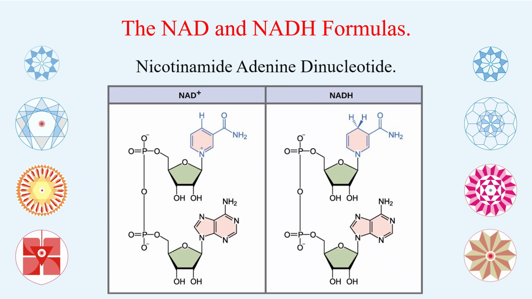You can see on the left, on the nucleotide, this particular niacinamide has only one H. On the right side, the niacinamide has two H, not one, and that's why it is NADH. NAD has one, and the other one has two.